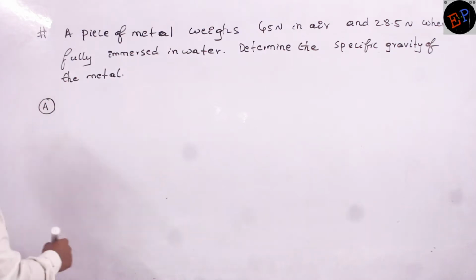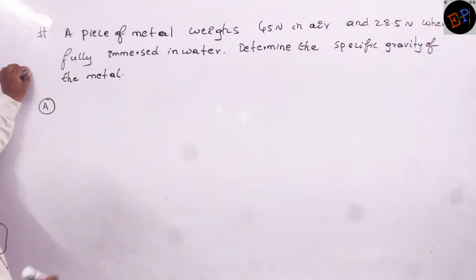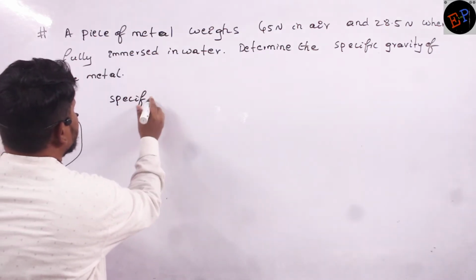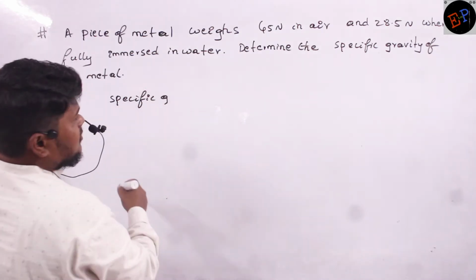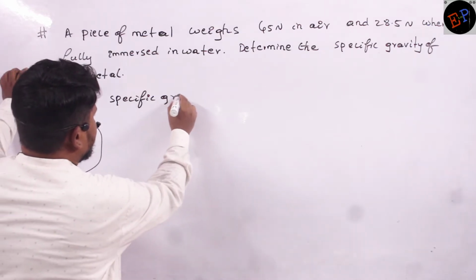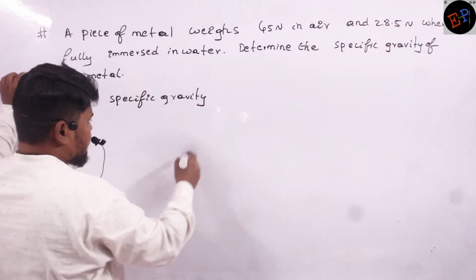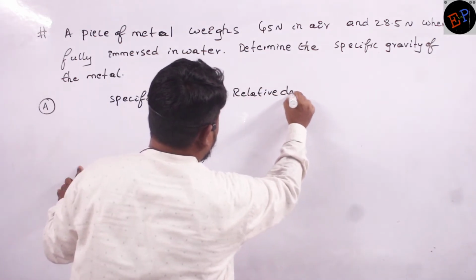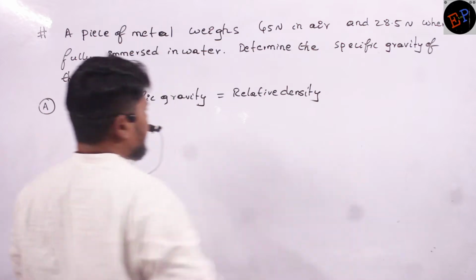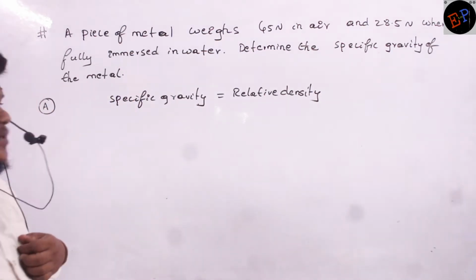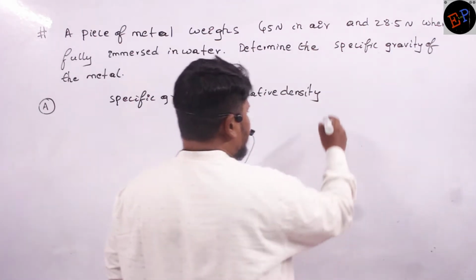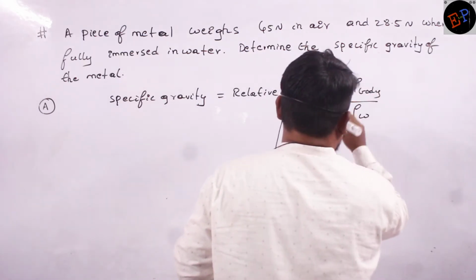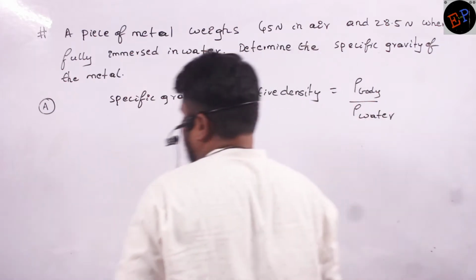Can you say first of all what is meant by specific gravity? Specific gravity is nothing but relative density. Another name for relative density is specific gravity. So what is meant by relative density? The density of any body compared to the density of water is called relative density.